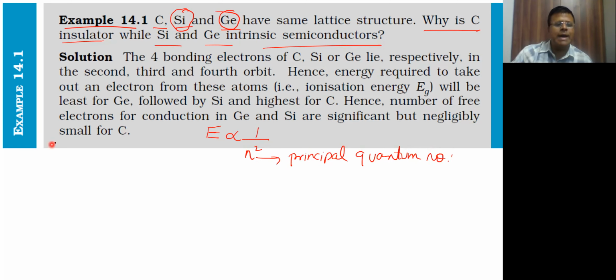If you remember, I had told you some time back that the outermost shell in carbon is the second, in silicon it is the third, and in germanium it is the fourth. Now this is the energy level of the ground state of a particular atom. So which of these elements will have the lowest ground state energy level? If I give you this relation, and you presume it is true for the moment, which I will prove tomorrow, which element will have the lowest energy level in the ground state? It is inversely proportional to n square. Look here: 4, 3 and 2.